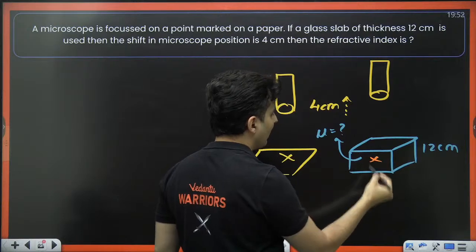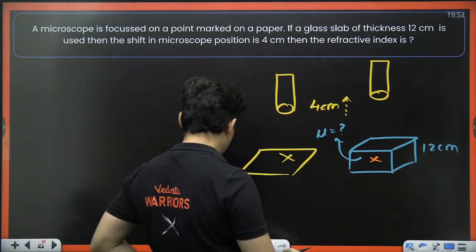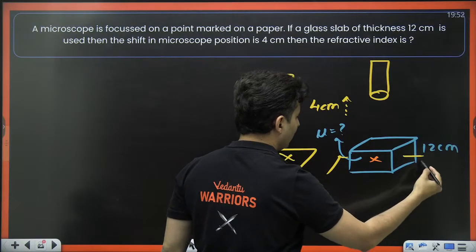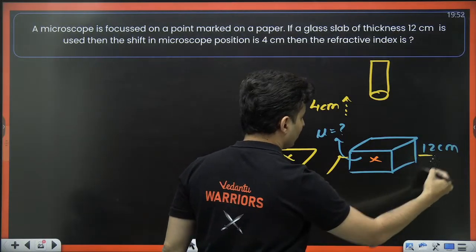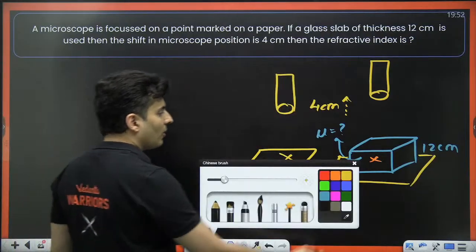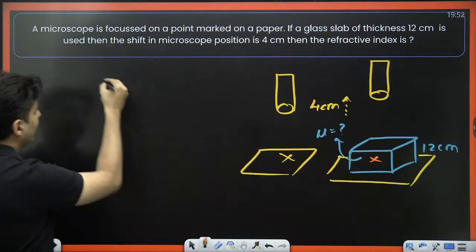Because now the marking will also appear somewhere else on that piece of paper. It will appear slightly at a different place. So here just use the shift formula, you will get the answer.